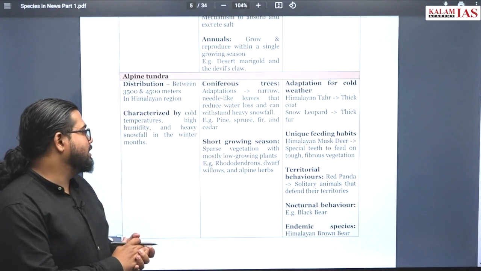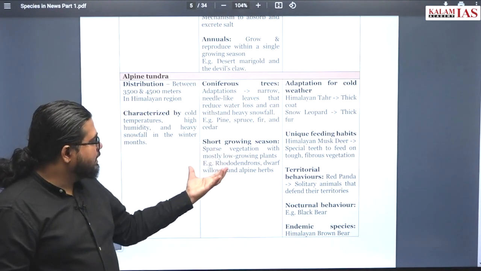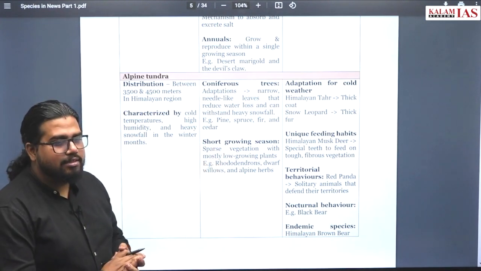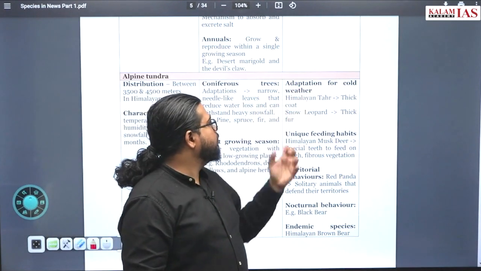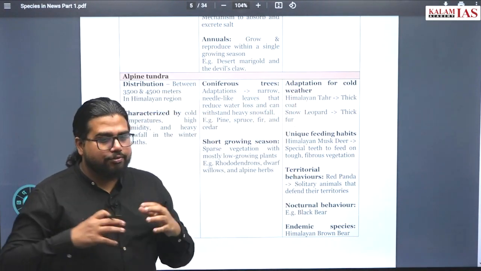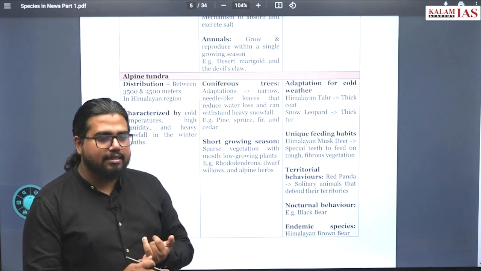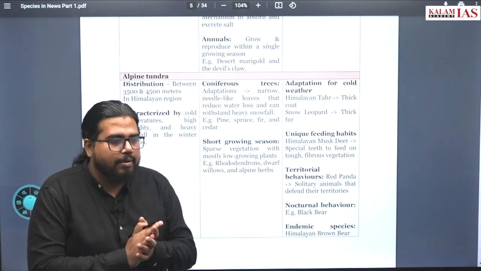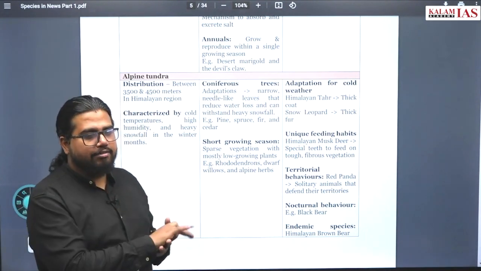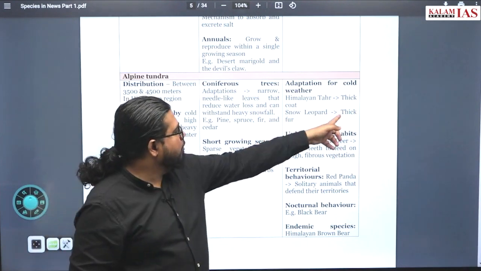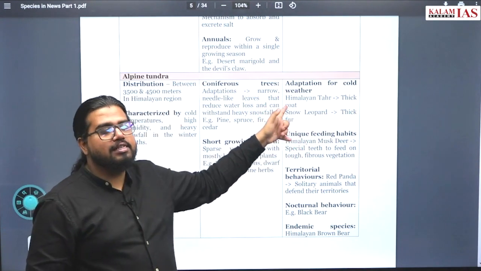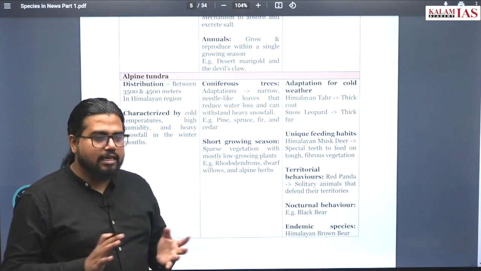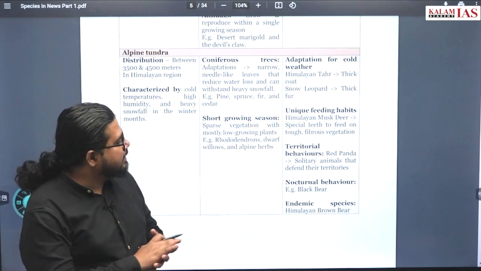Short growing season will be there. Sparse vegetation, mostly low growing plants. Adaptation for cold weather: Himalayan tahr, thick fur will be there, which are animals. Even cat, dog, you will find most dogs will be having thick fur, dogs can survive in these cold regions. Snow leopard is having thick fur, most of these animals are having thick fur to withstand the colder climatic condition.